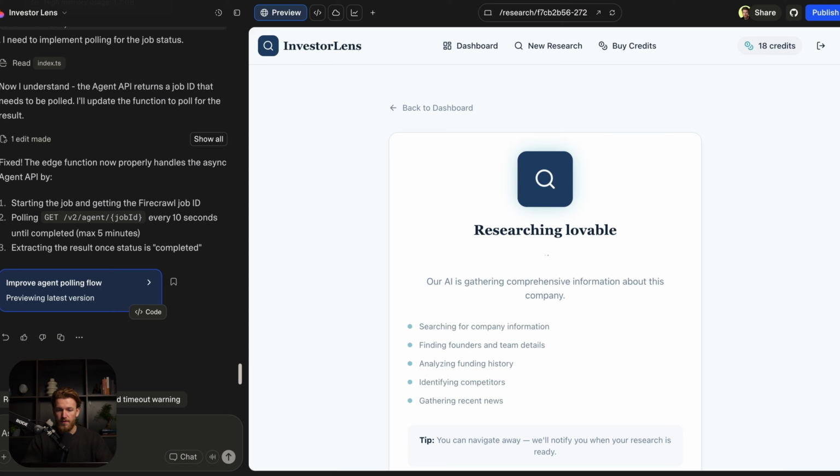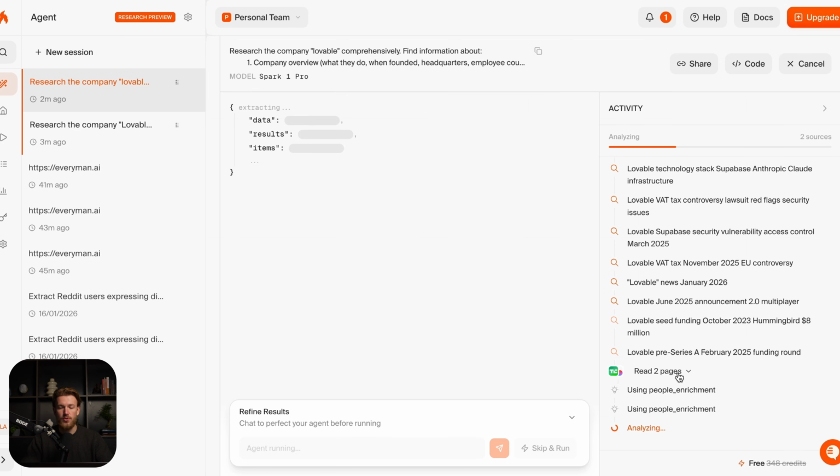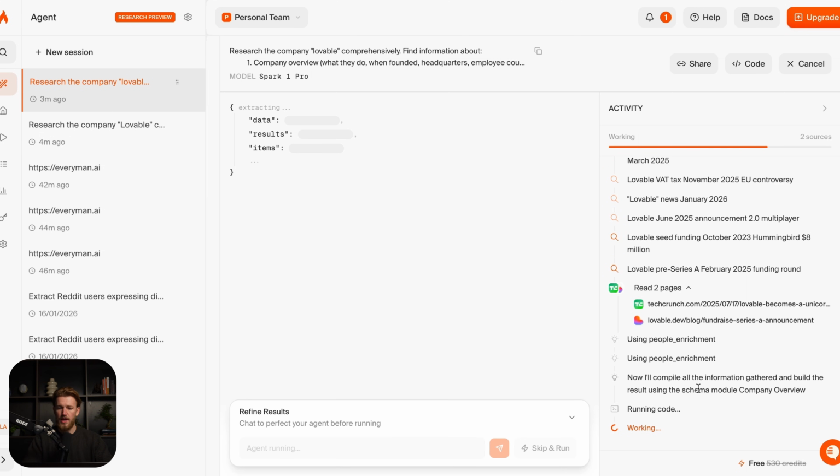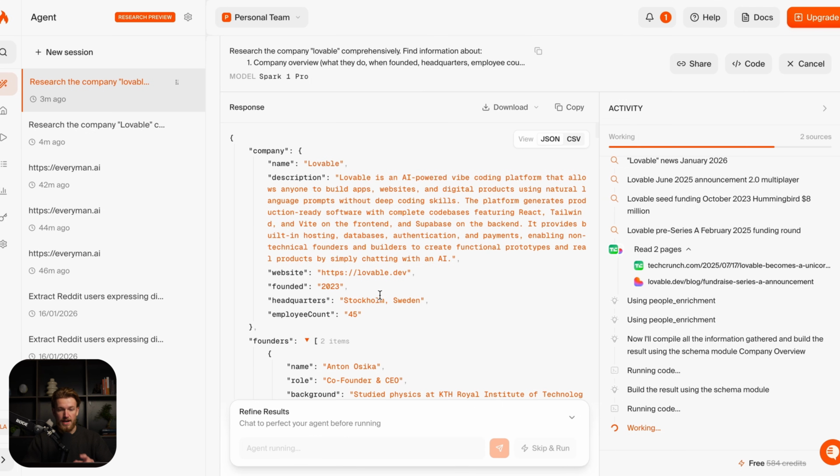When we go to our Lovable right here, it is still loading. We can add something like a loading animation right here. And it is also reading a lot of different pages. So as you can see, it is looking at different articles. It is using the people enrichment as well. So it is really doing in-depth research to everything around our question. So it is now compiling all the information gathered and it will build our actual end result.